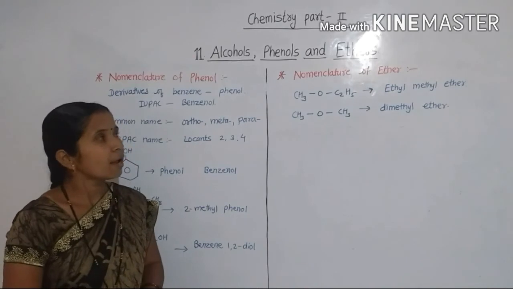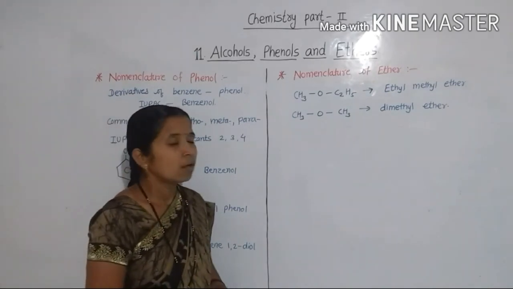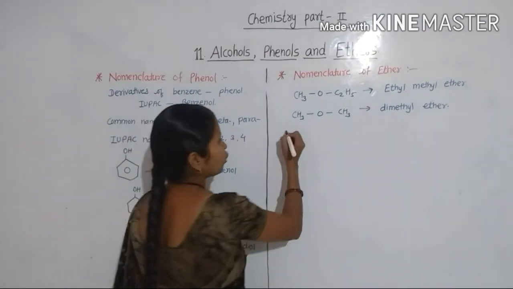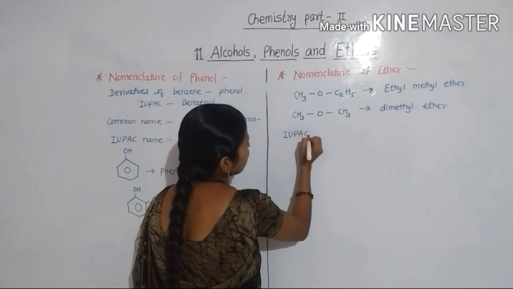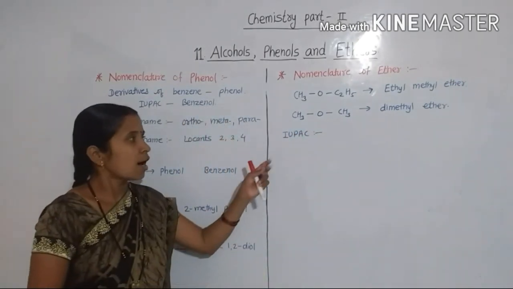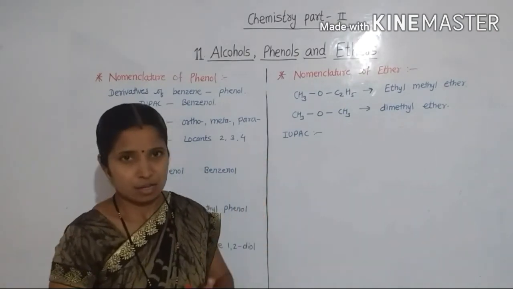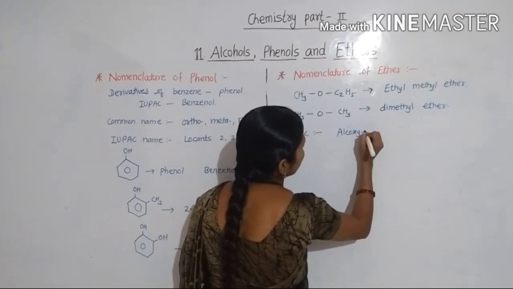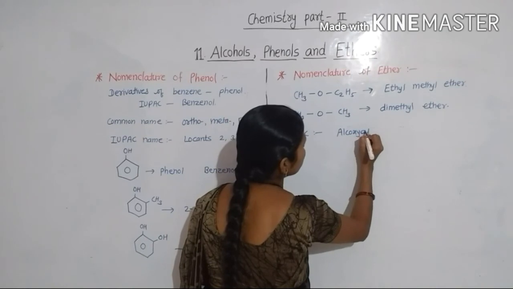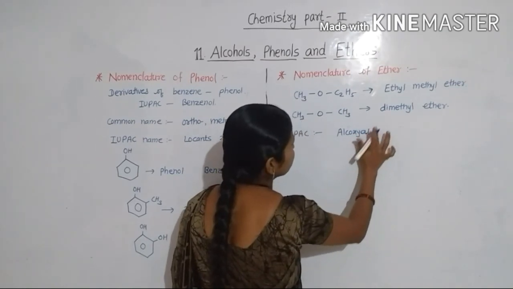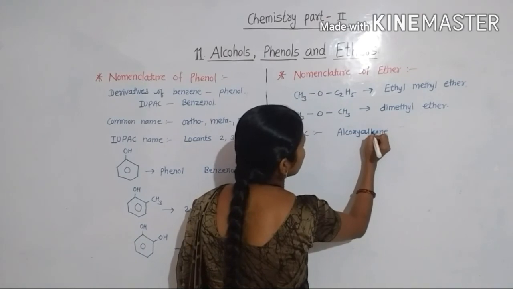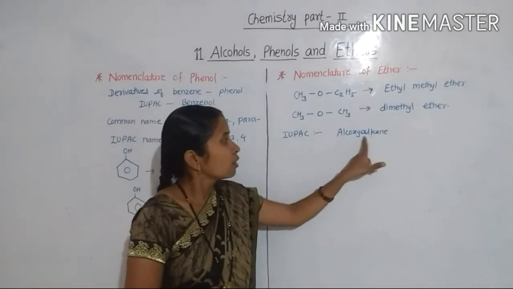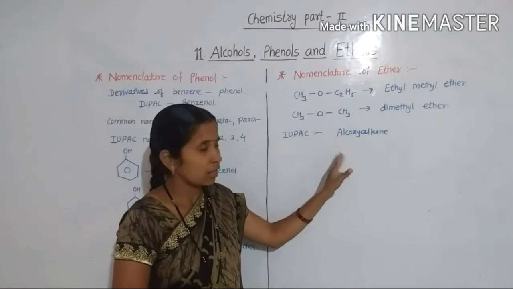Okay. Then the IUPAC name system. In the IUPAC name system, ethers are named as alkoxy alkanes.